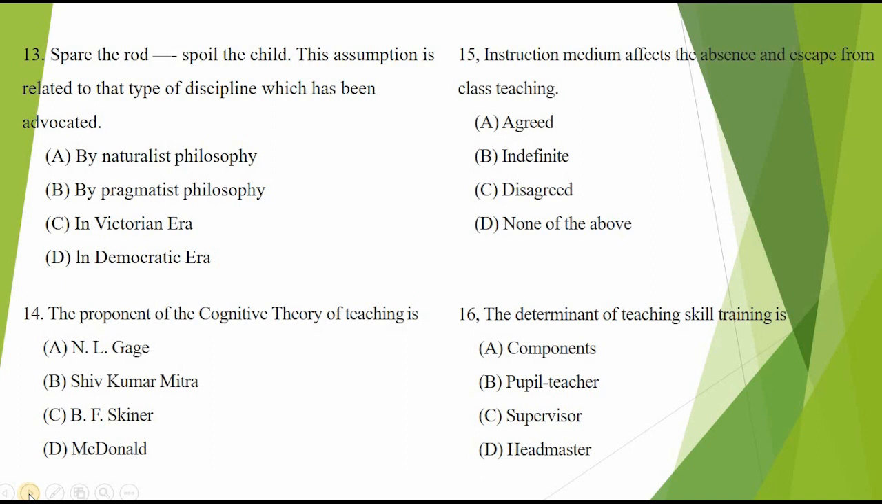Cognitive learning theory explains how we process information when we learn. The proponent of the cognitive theory of teaching is N. L. Gage, whose ideas were influenced by the school of cognitive psychology. He believed that one theory of teaching cannot serve the purpose of education. Teaching task is concerned with helping the student to find meaning in the content being taught. So, option A is correct.